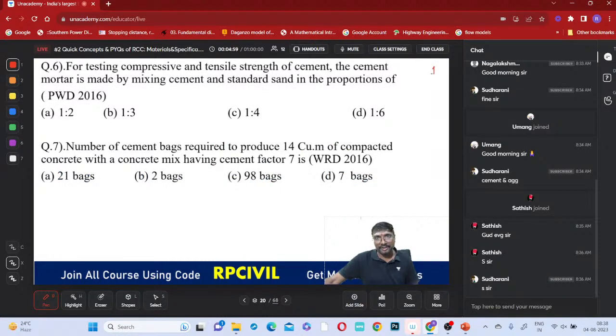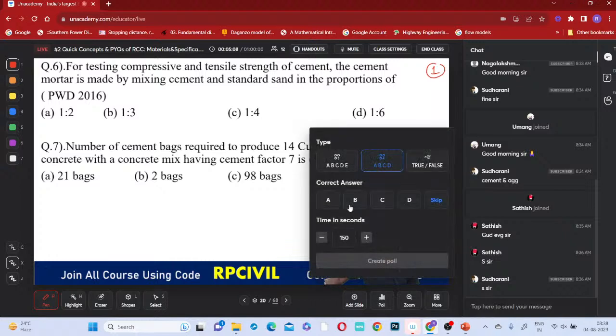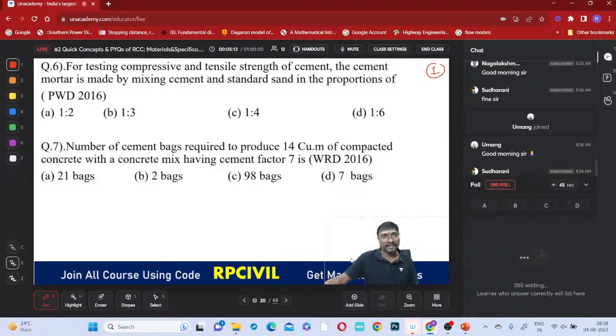And yesterday, if you just observe, regarding the cement, shall we solve some more questions also? We'll just solve a few more questions. First I'll be giving the poll. Select the answer for this sixth question, everyone.